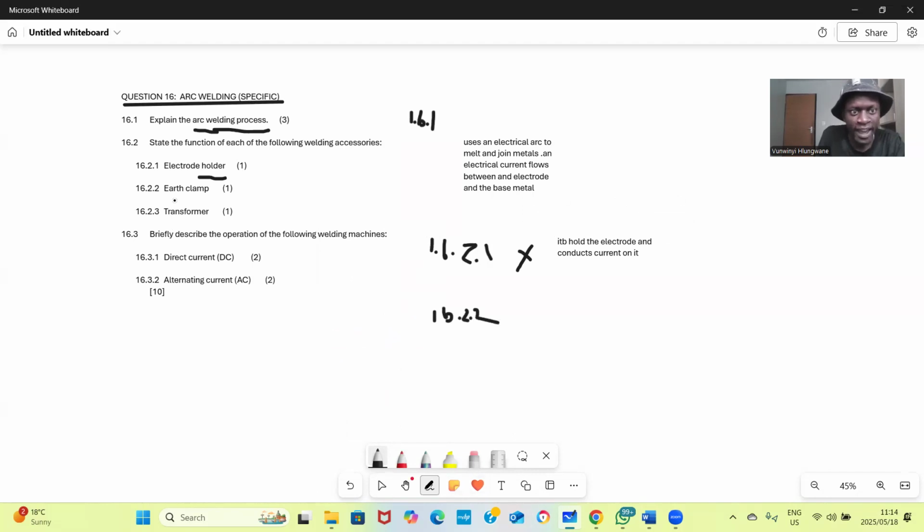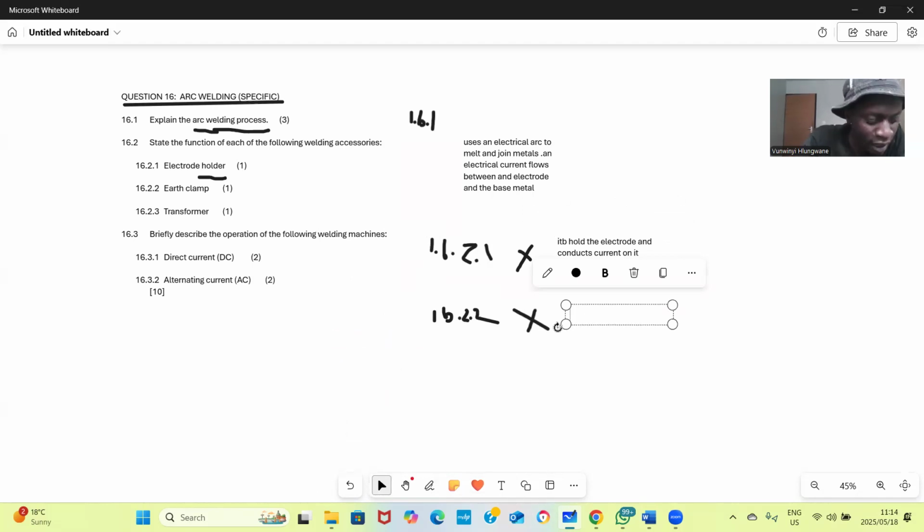Okay, we are going to 1.6.2.2. Earth clamp. We need the function of earth clamp. It connects the work pieces to the welding circuit, completing the electrical circuit. It connects the what?